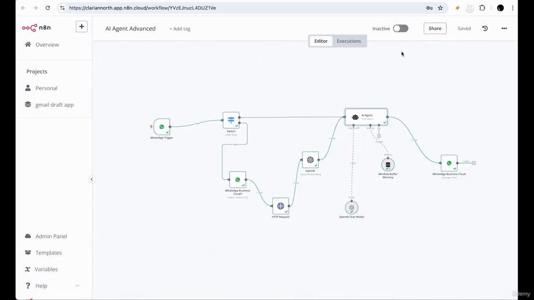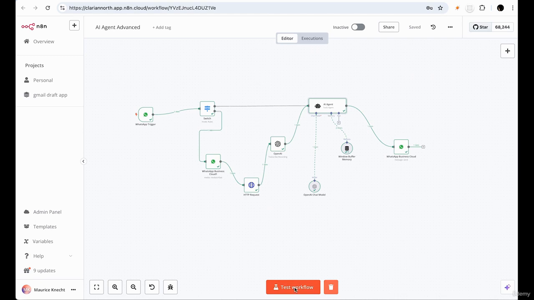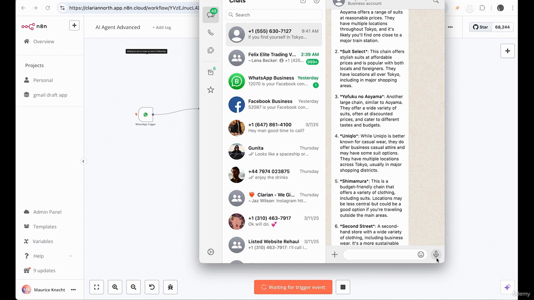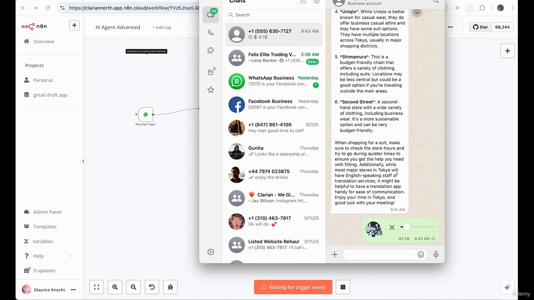Let's try this again. We're going to run the final test workflow. All right. I need to find a developer to help me build my website for my new client. The developer has to have skills in Java, Spring Boot, and I don't have that much money. What do I do?